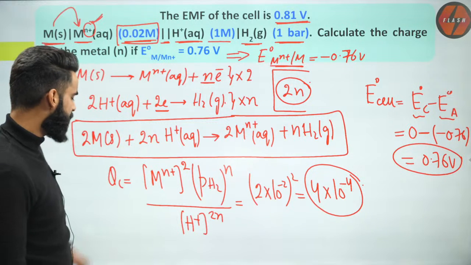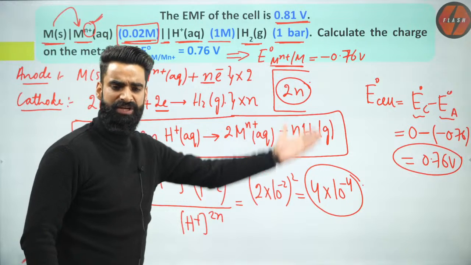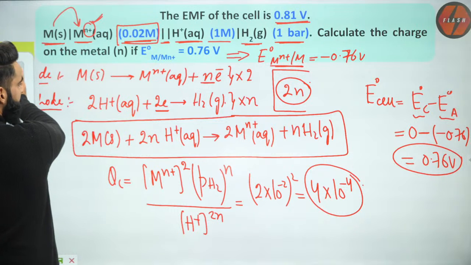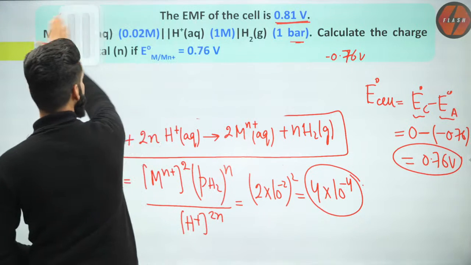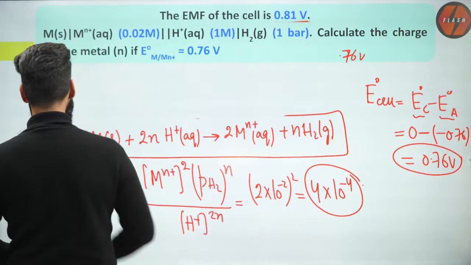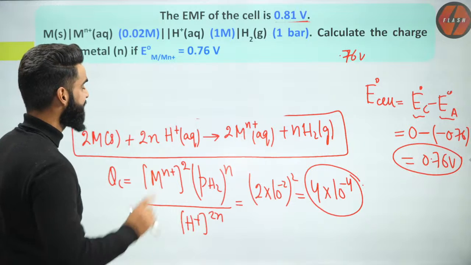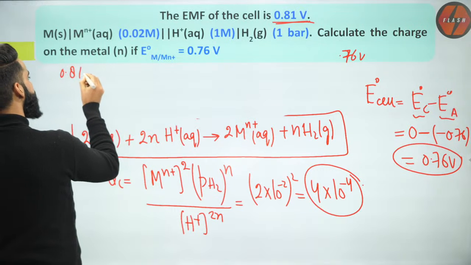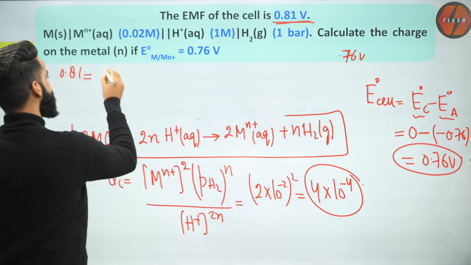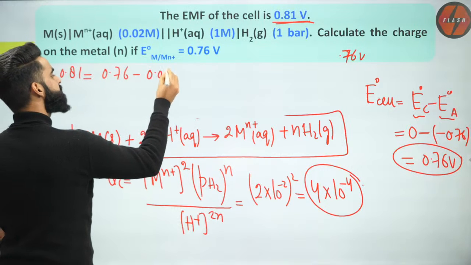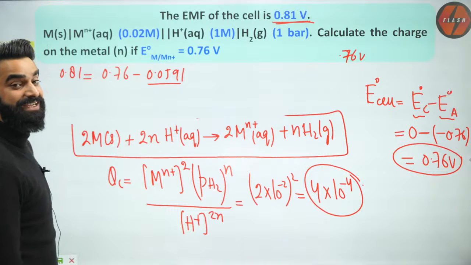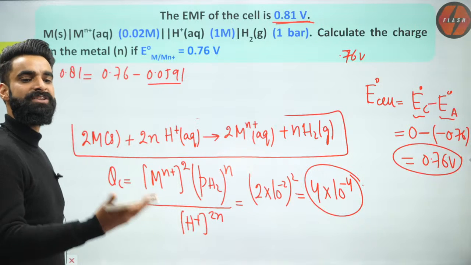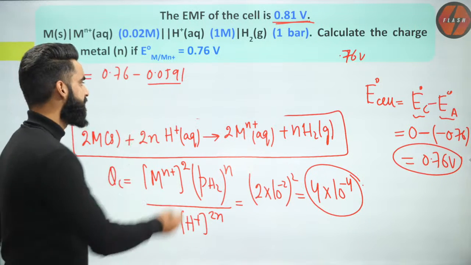I got the value of E naught cell, I got the value of Qc, I have the value of how many electrons are being exchanged. I can use all these values in the Nernst equation, right? See guys, when I'll be using all these values in the Nernst equation, what am I going to get? I'm erasing all this, okay? As per Nernst equation, E cell is equal to, E cell is the EMF of the cell, and the EMF of the cell is given to me, that is 0.81. E cell is equal to E naught cell. E naught cell I got as 0.76. Minus 0.0591 divided by, should I write n or 2n? Divided by 2n, because 2n electrons are being exchanged from anode to cathode, right? So it's going to be 2n.